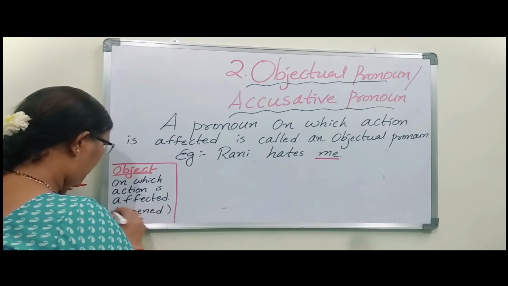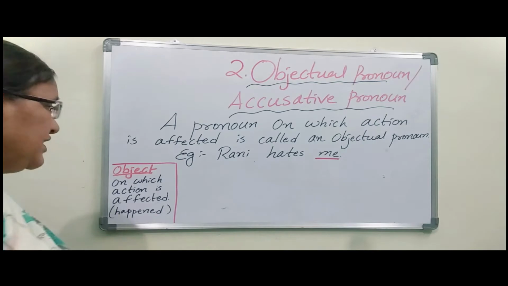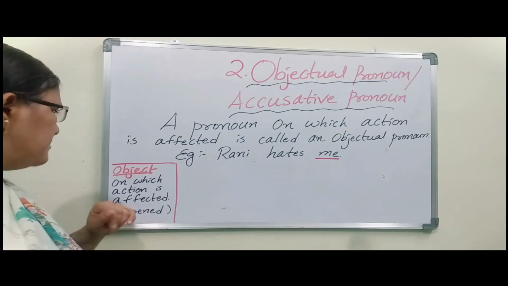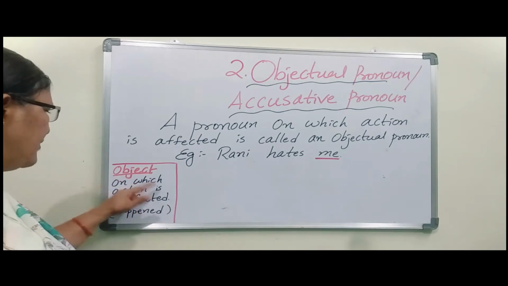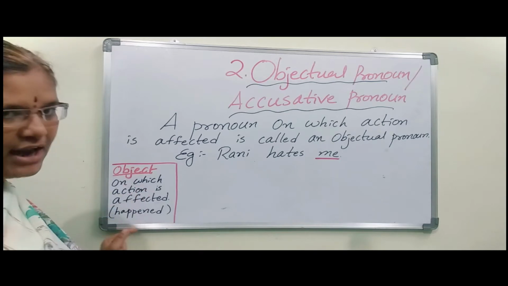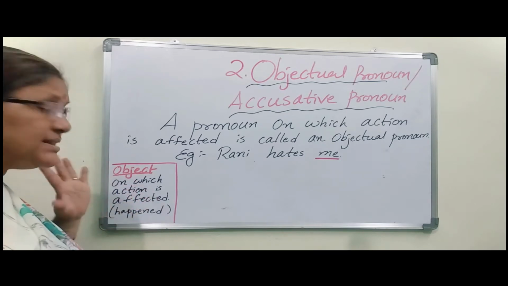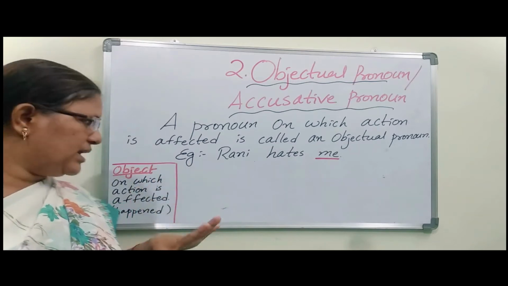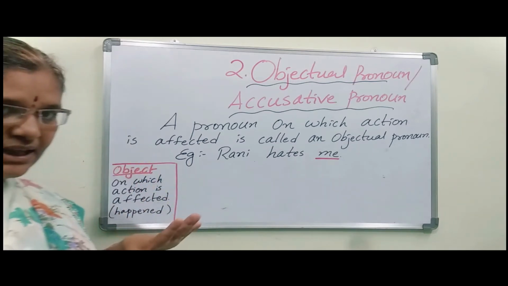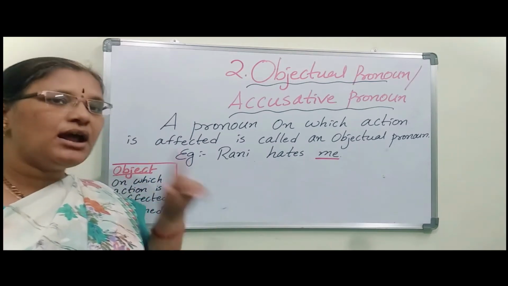First we have to know what is object. Object means on which action is affected or happened. Action means work. So on which that work is happened, that comes under object.